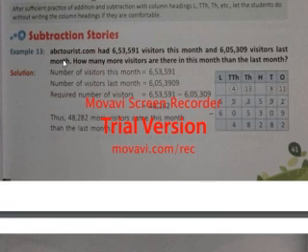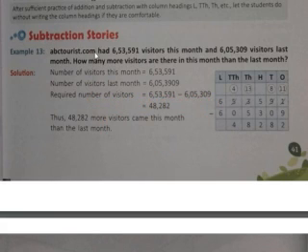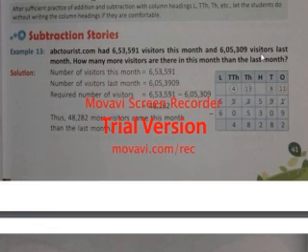Now here it is: a site named abctourist.com had 6,53,591 visitors this month, and 6,05,309 visitors last month. How many more visitors are there this month than last month?